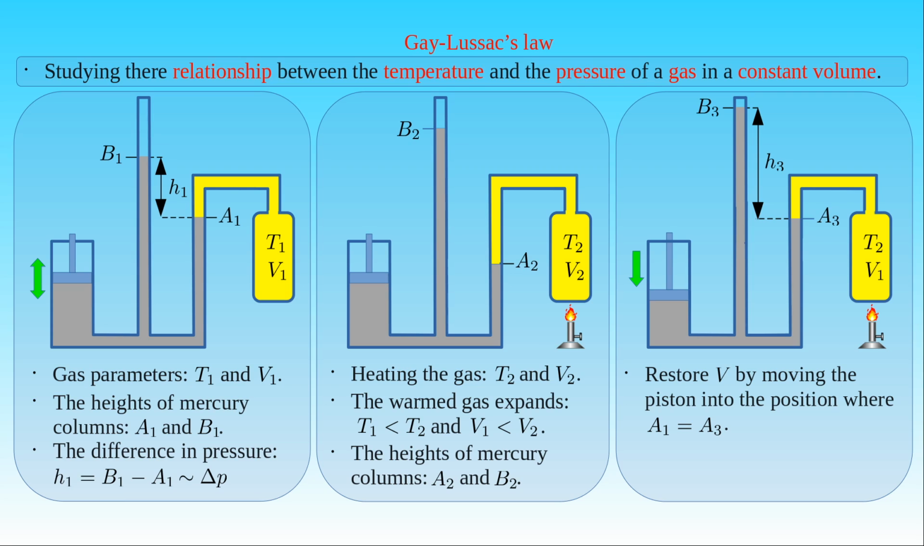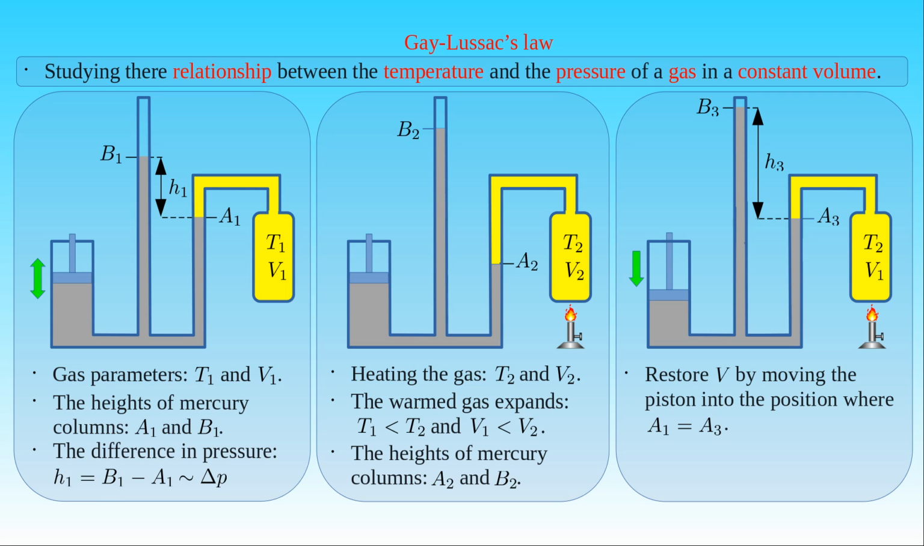Here H3 is the difference between the length B3 and A3, which is not equal to H1. That is, the difference between the atmospheric pressure and the pressure of the gas in the container is not the same in the initial and the final states. However, the volume of the gas is the same in the initial and the final states, and we can talk about the heating of the gas while its volume is held constant. The initial and the final temperatures of the gas are T1 and T2, respectively.